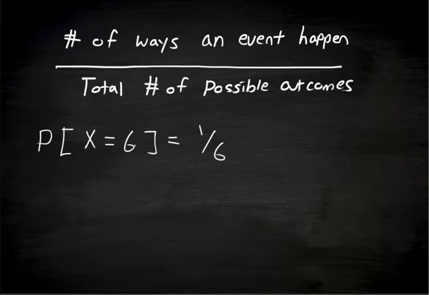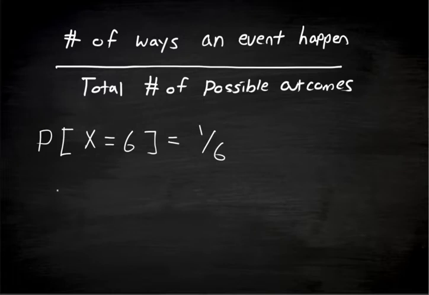How many ways can we get 6 in a die roll? Just once, because x has to be equal to 6. And 6 in this case is the total number of possible outcomes. We're talking about a 6-face die. So the number of possible outcomes in a die roll is 6, because we have 1, 2, 3, 4, 5, and 6 as possible outcomes that you can get in a die roll.